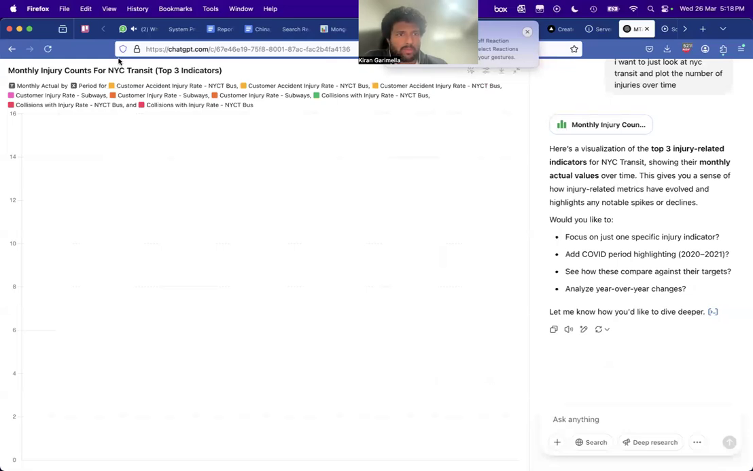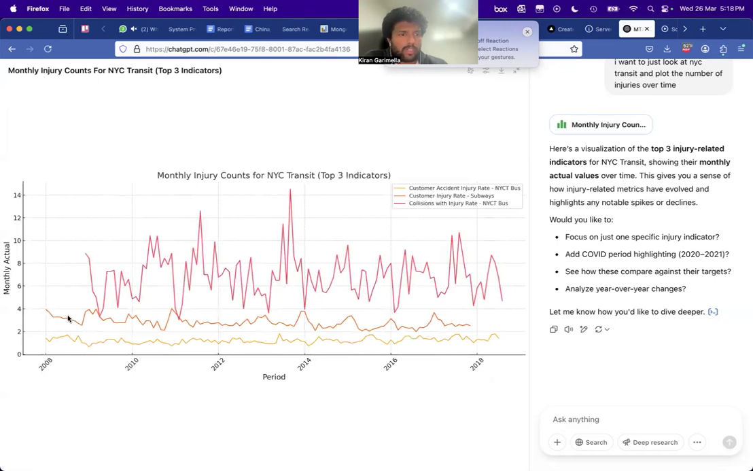Okay, sometimes it doesn't work. Yeah, sometimes it doesn't work, sometimes it works, but this is not an interactive plot, but it's good, right? You can already see per month, the orange line is subways. In a subway, per month, on average, about three people are getting injured. And on buses it's much lower, but actually collisions for buses is much higher. Injury is much lower, collisions is probably higher.